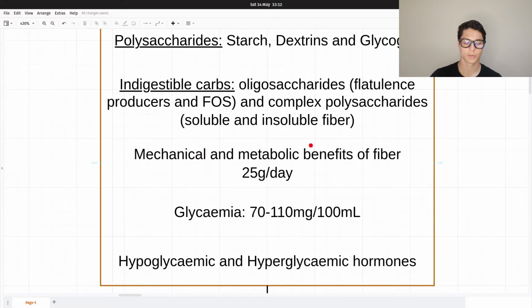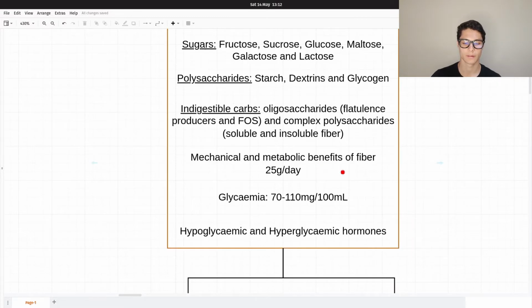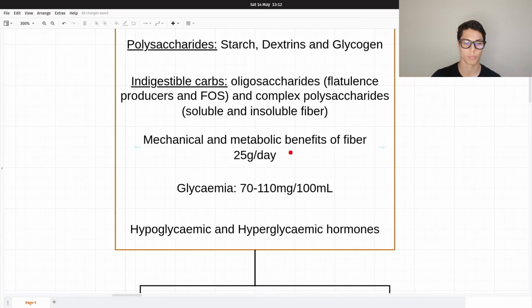And talking about fiber, we have mechanical and metabolic benefits of fiber. 25 grams a day of fiber is necessary for our proper digestion, because fiber, when hydrated, will help us with constipation.